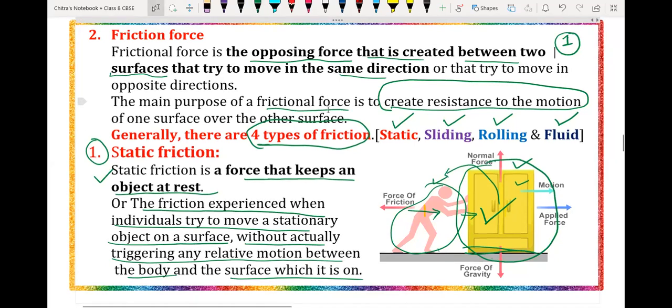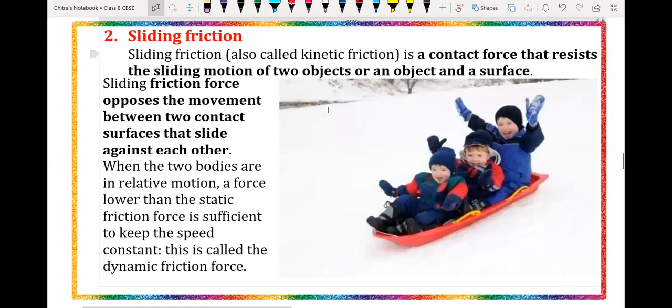Now next we will discuss the sliding friction force. As you can see here, three kids are sitting on a sliding strip, and that sliding strip is on the snow. Here the surface is sloping like this.